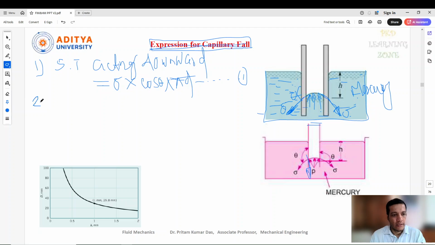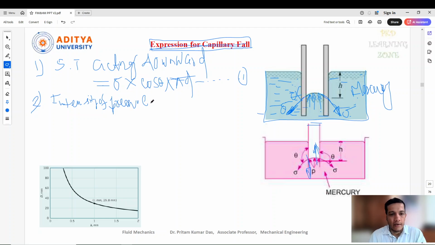Another effect is that, as I told you, due to the hydrostatic law, there is a pressure, the intensity of pressure which is acting on this. Due to the hydrostatic force, it acts in the upward direction, and this effect will be vertically upward.